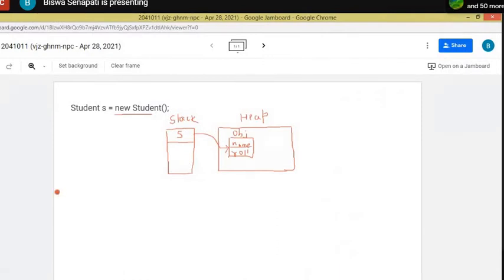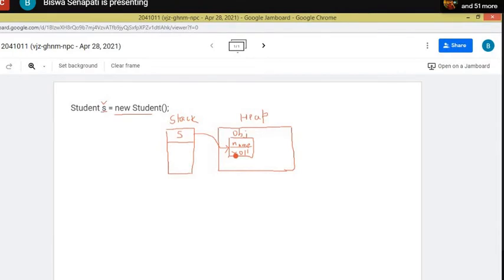Whenever I write the statement Student S equal to new Student, I am declaring one object reference S. For this object reference S, the memory is allocated in the stack area. An object reference means it is referencing some memory location. Whenever I use the new operator, I am allocating memory for the object in the heap area.